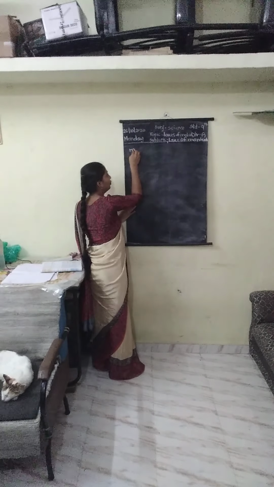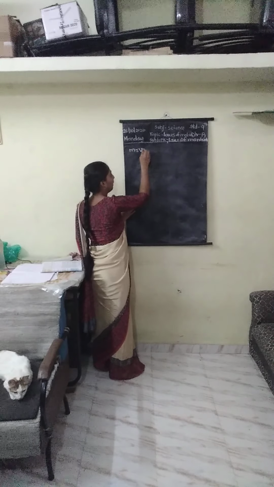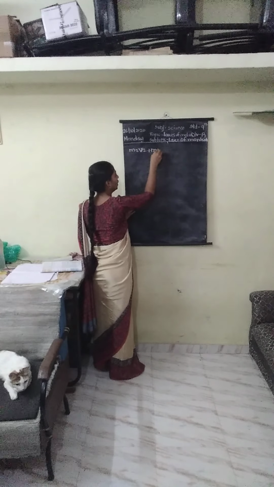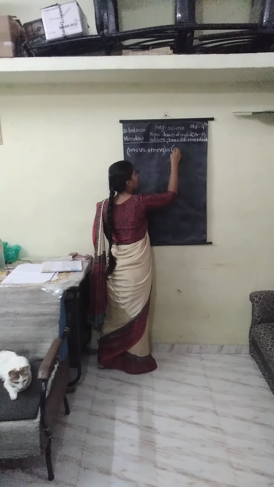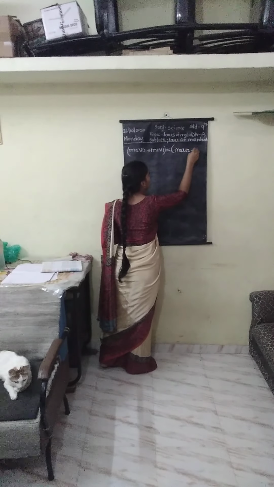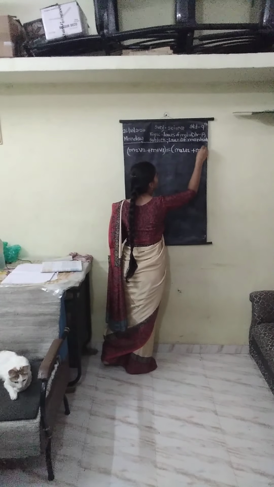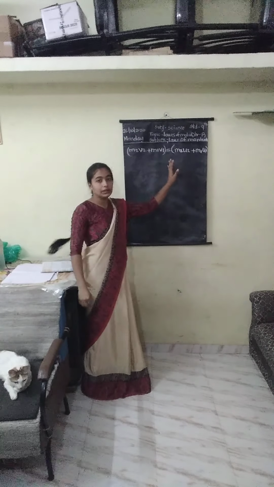So what type of equation we get here? m2 v2 plus m1 v1 is equals to m2 u2 plus m1 u1. So from this equation we see that both sides are equal.